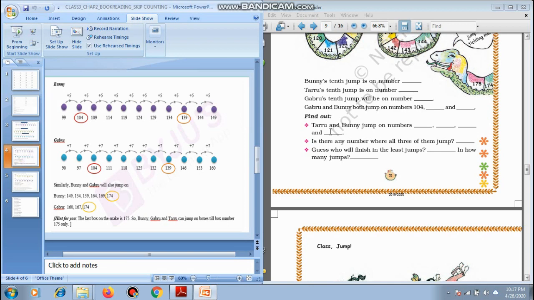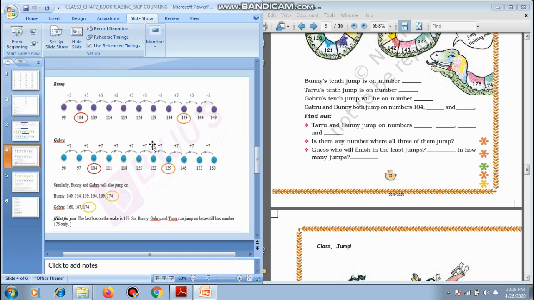Taru and Bunny jump on numbers dash dash dash. Now you already know which all numbers Taru and Bunny are jumping. Is there any number where all 3 are at the same jump? They are doing the same number jump. So let us see